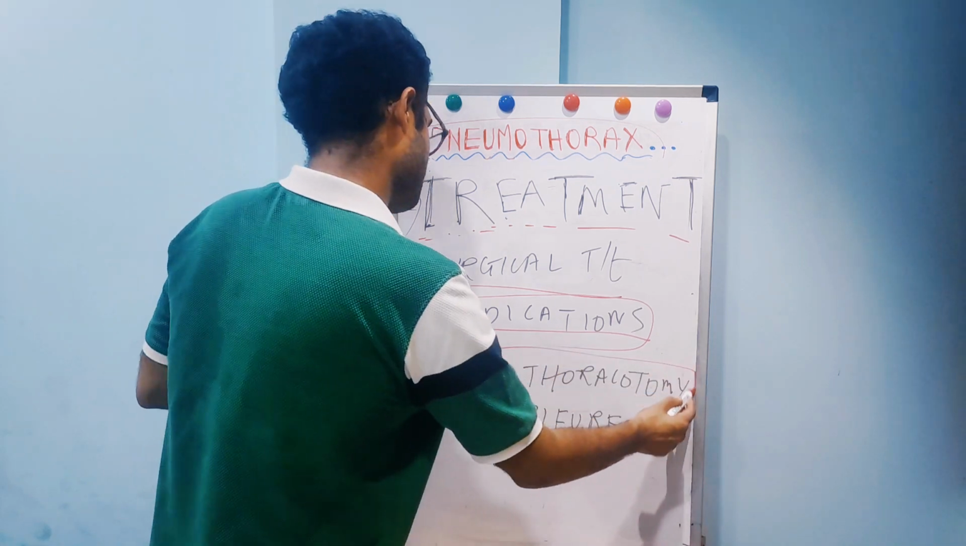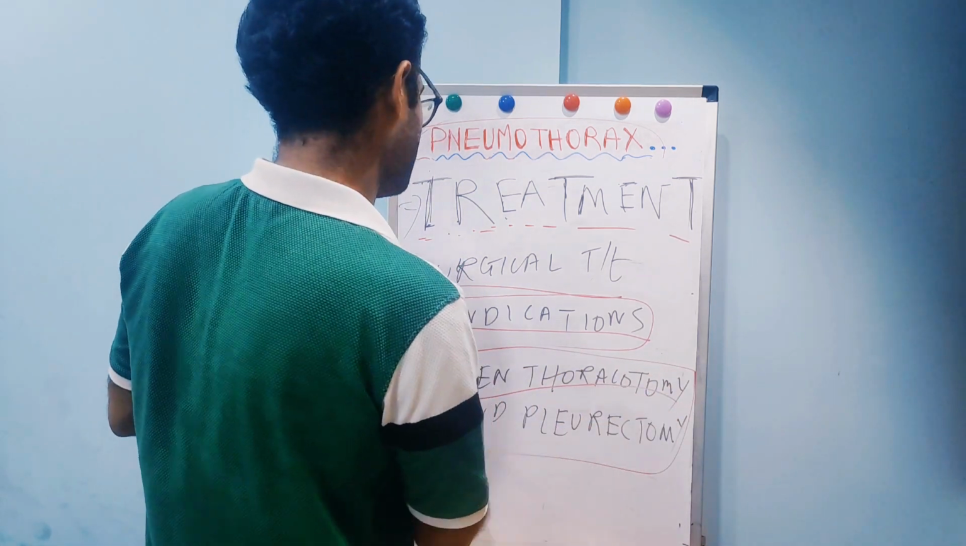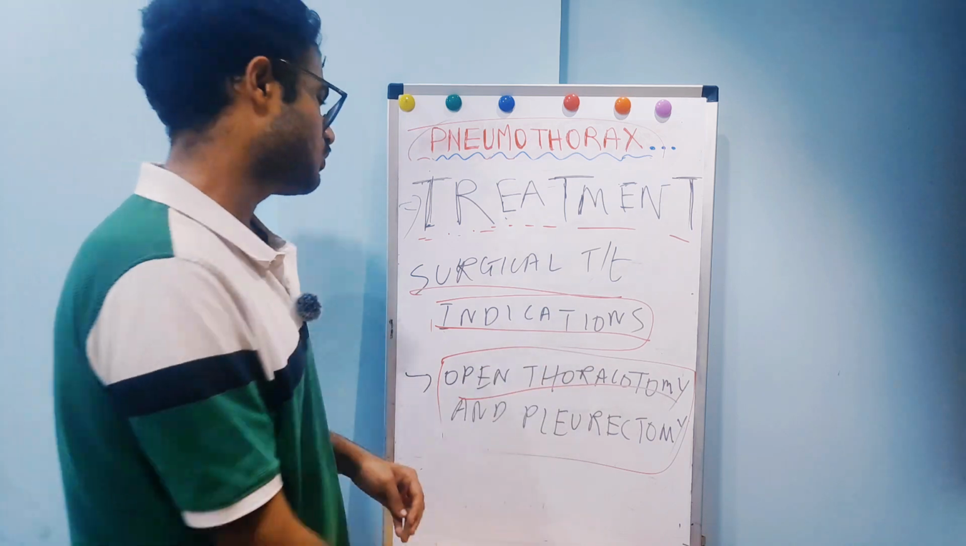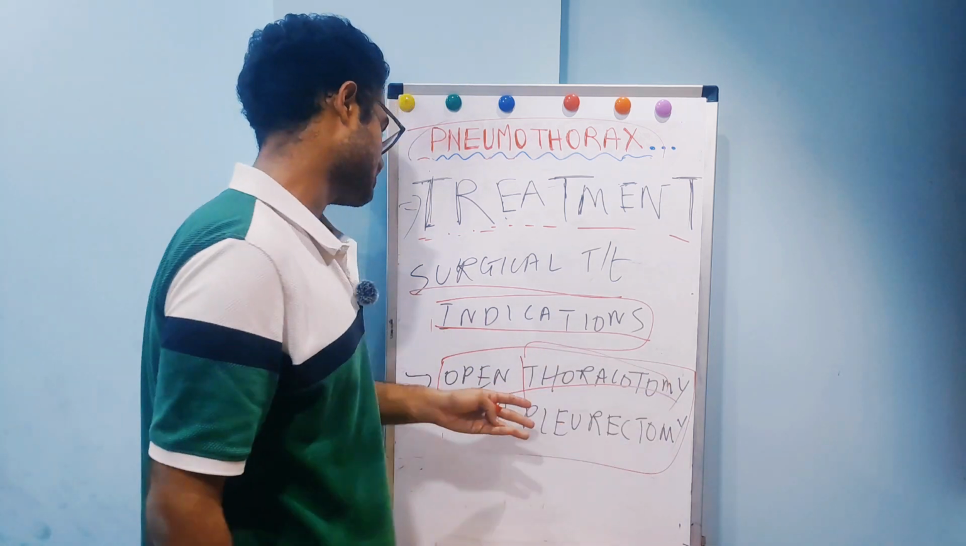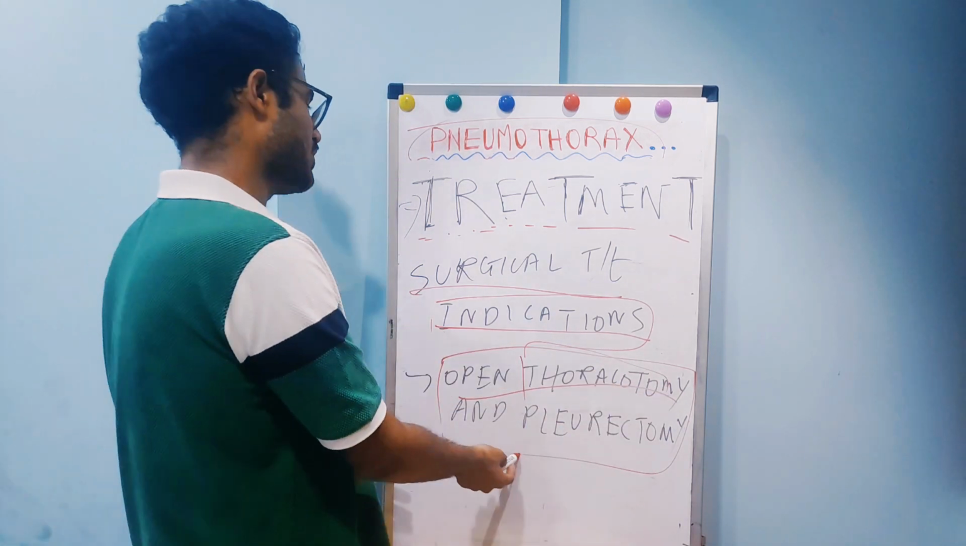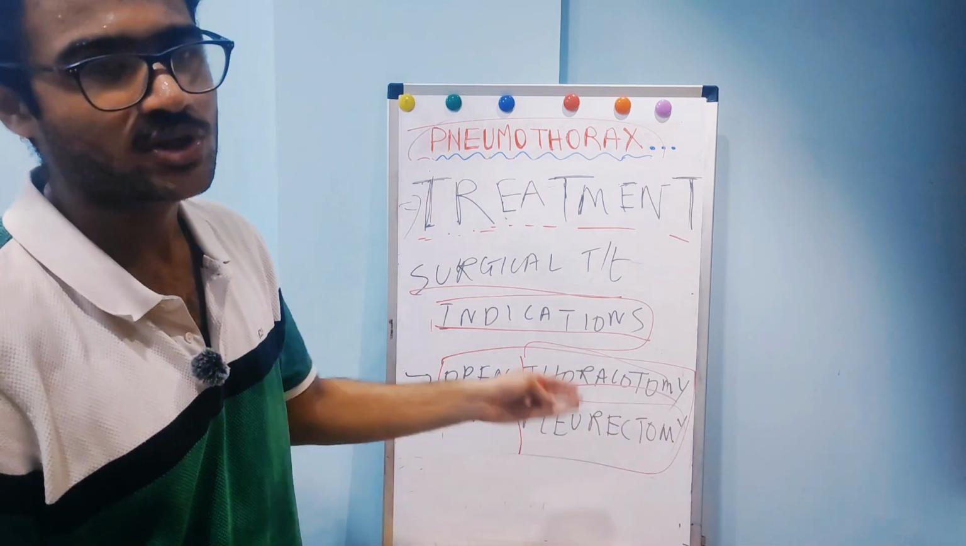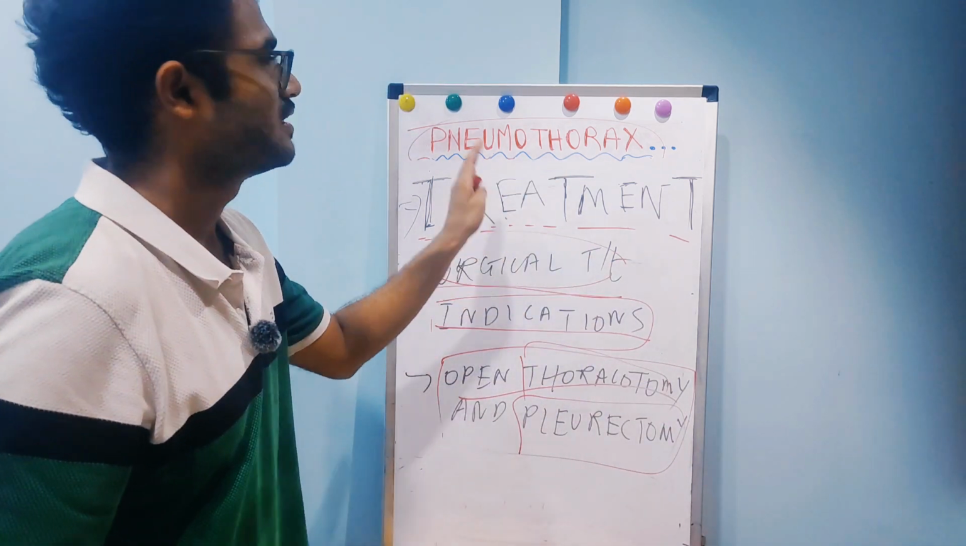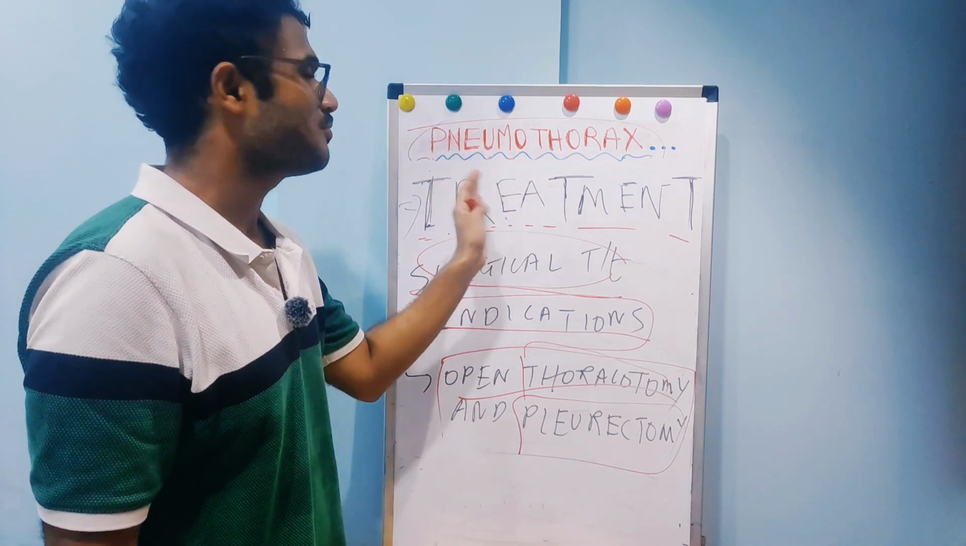Now the main procedure is open thoracotomy and pleurectomy. In open thoracotomy, we make an incision and open the thorax for visualization. So this is open thoracotomy, and pleurectomy means we remove the pleura. So this is about surgical treatment, pleurodesis. So this is about treatment of pneumothorax.